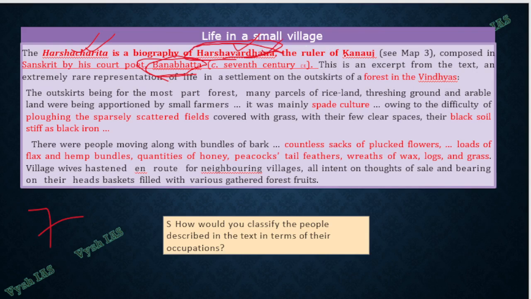So he was the ruler of Kannauj, and there is also a description of the forest areas in the Vindhyas, which is in his region. They have told there was spade culture, there was black soil, and people used to do a lot of plowing there, and there were a lot of flowers, wax, logs, grass, peacocks, honey. Meaning, in the forest area a lot of resources were there. That is the only information you have to get from this. Harshavardhana, Harsha Charita, Banabhatta, 7th century, Sanskrit, ruler of Kannauj, and the forest is the Vindhya forest.